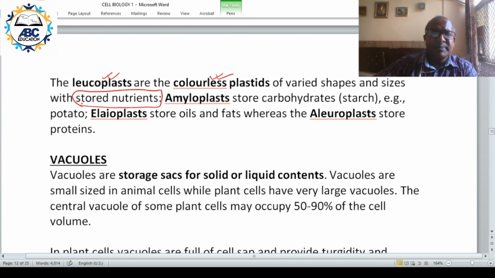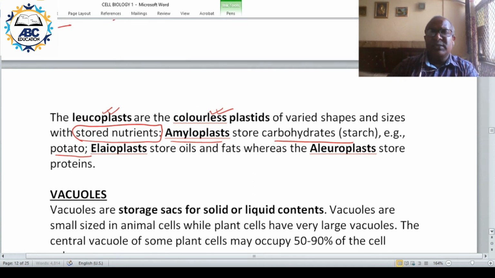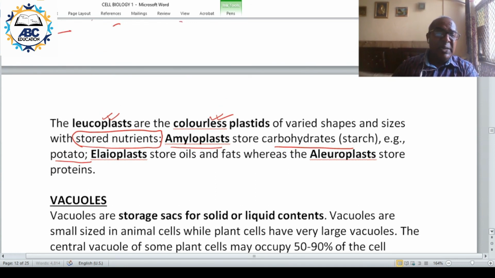For example, amyloplast store carbohydrate or starch. For example, in case of potato, amyloplast will store starch. Elioplast, they store oil, for example mustard and other seeds.